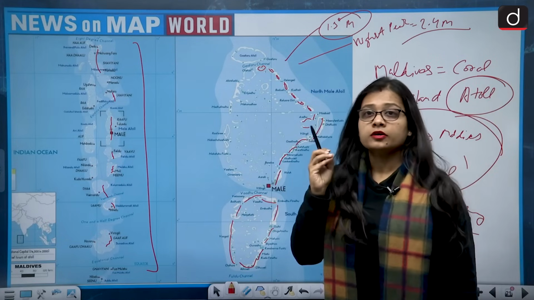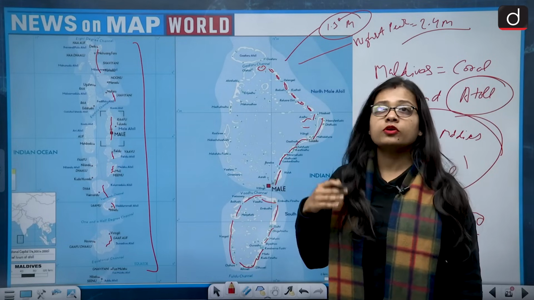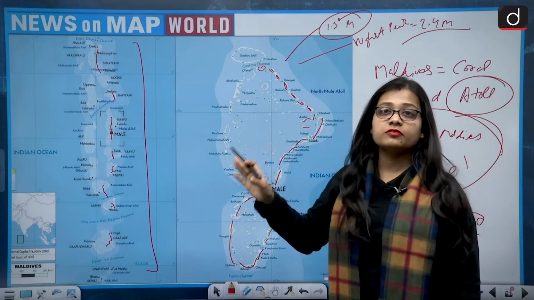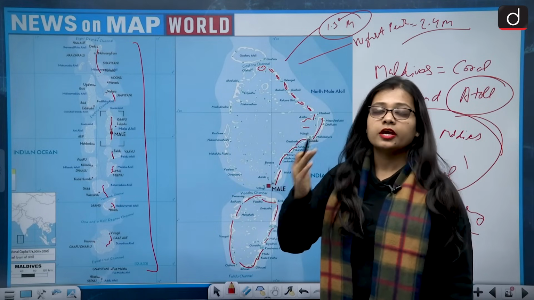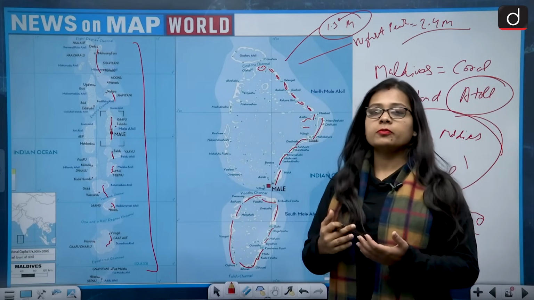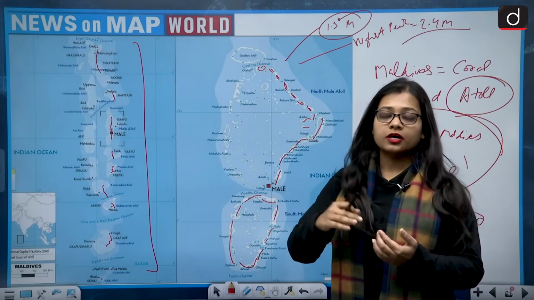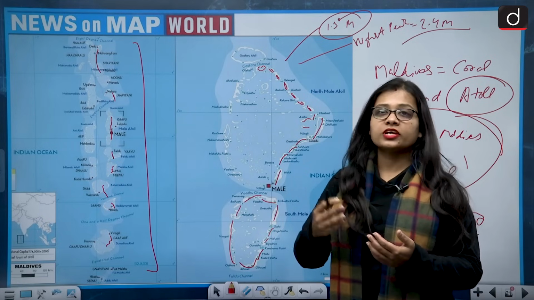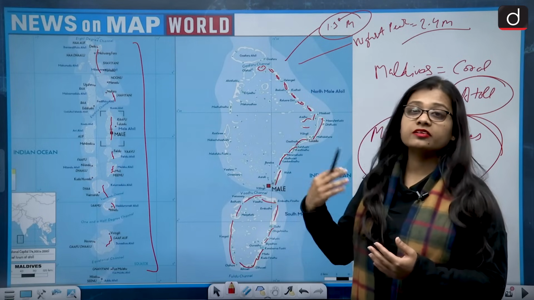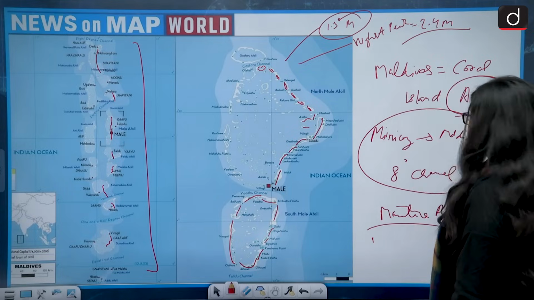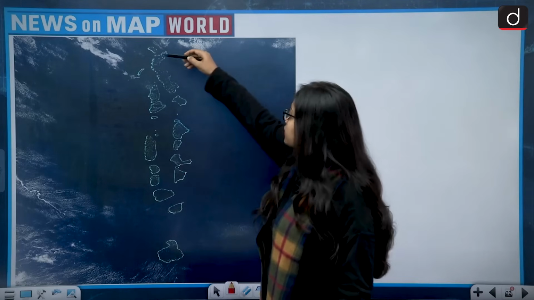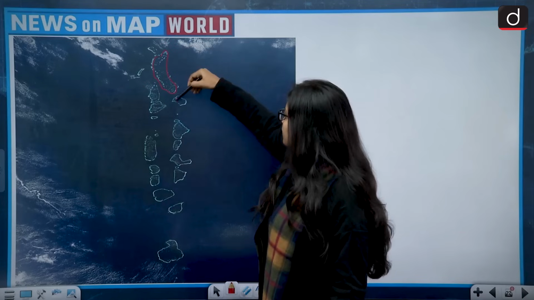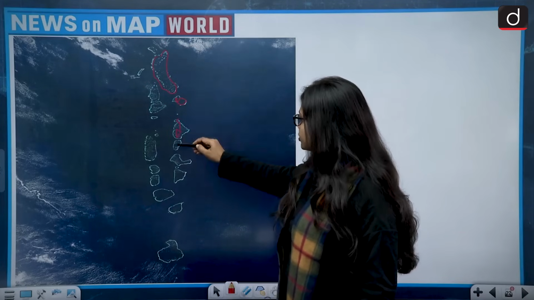So if the situation becomes worse with regard to climate change and global warming, then Maldives is at very high risk. In the coming 50 years, if the world is not able to slow down global warming or climate change, then island countries like Maldives are at very high risk. This is the satellite view of Maldives, so you are able to see the coral islands in chain form.